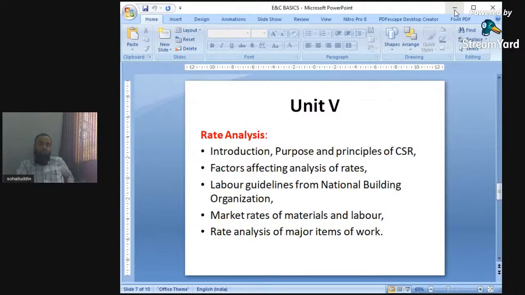The next is labor guidelines from national building organizations. Again, there are guidelines regarding the rate analysis. Guidelines regarding the rates.